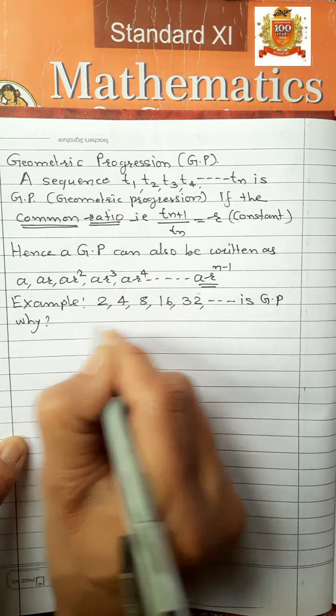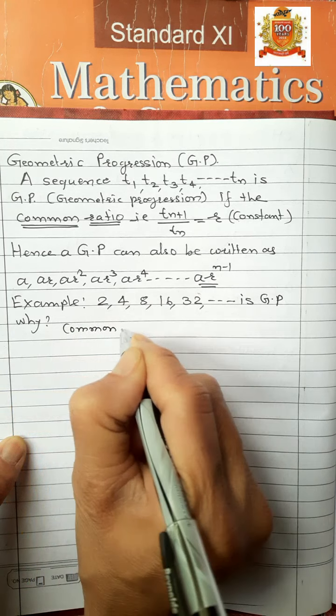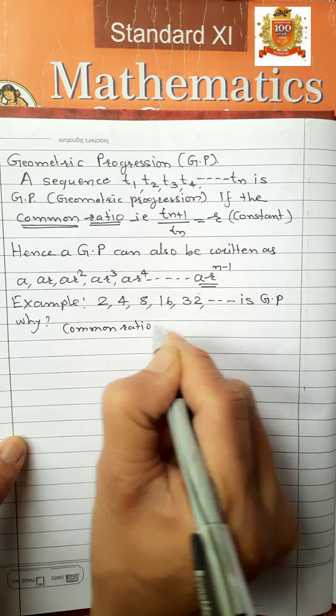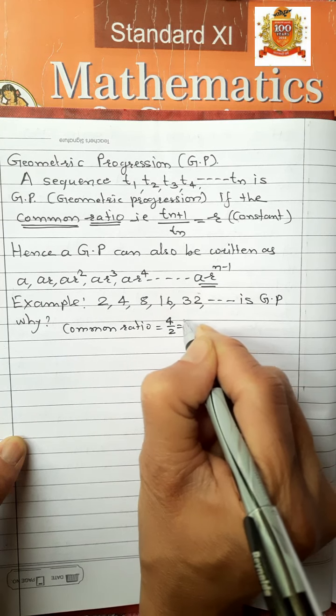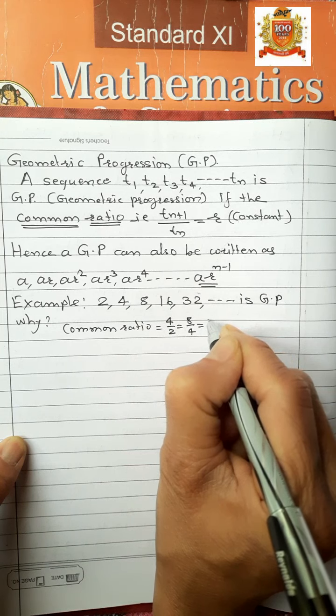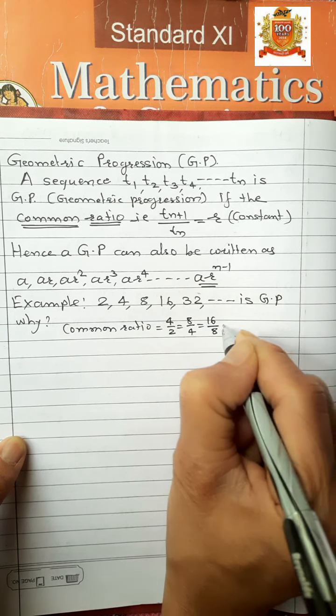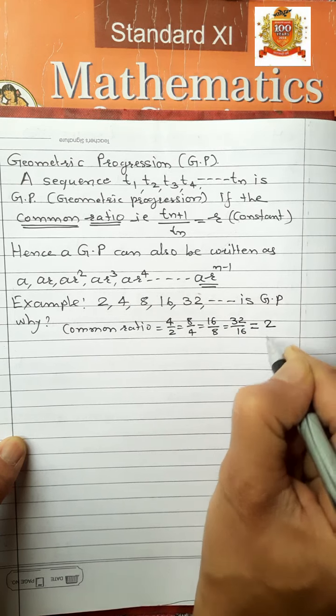Common ratio. Let us see the common ratio. 4 upon 2 is equal to 8 upon 4 is equal to 16 upon 8 is equal to 32 upon 16 is equal to 2, constant.